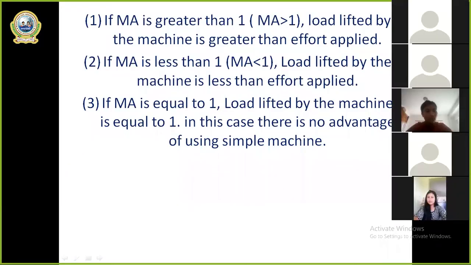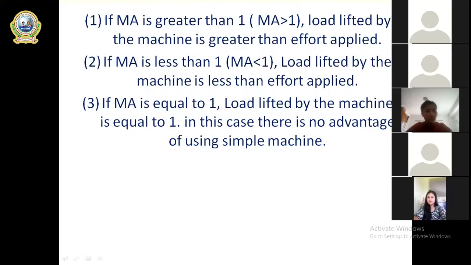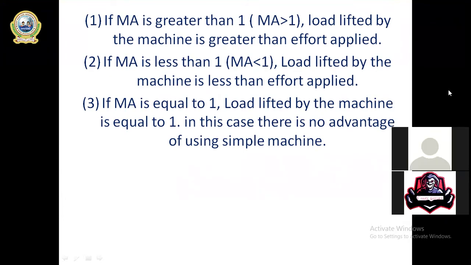Now see there. Now can you see, Susant? Can you see the slide right now? Susant, do you see the slide right now? Yes, sir. Okay, now see the condition there. So basically we have three conditions, all right? Yes, sir. Now let me explain. Please switch off your mic right now.